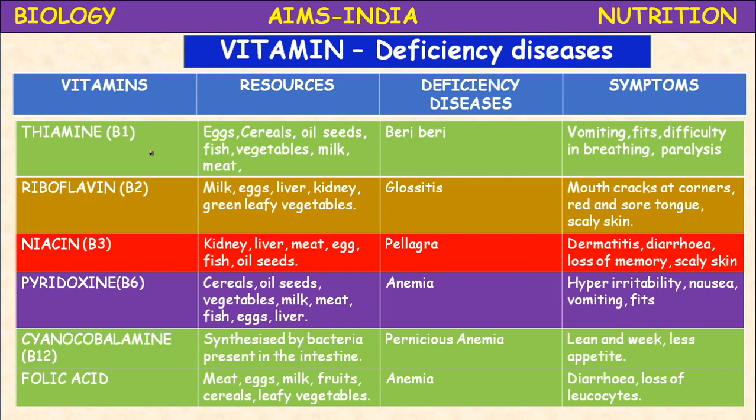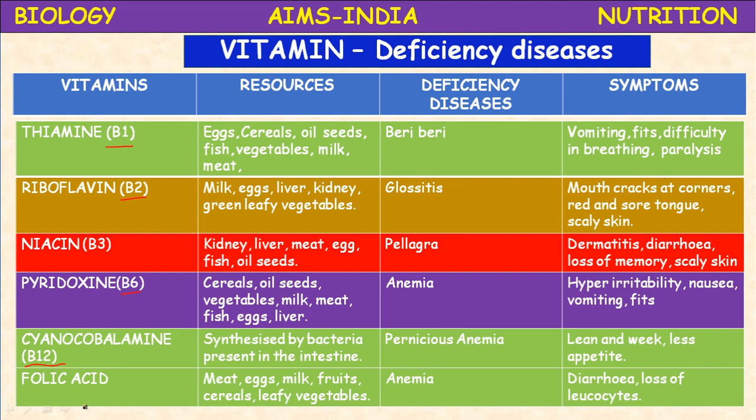Water soluble vitamins are vitamin B complex and vitamin C. Vitamin B complex includes a group of vitamins: vitamin B1, called thiamine; vitamin B2, riboflavin; vitamin B3, niacin; vitamin B6, pyridoxine; vitamin B12, cyanocobalamin; folic acid, pantothenic acid and biotin.